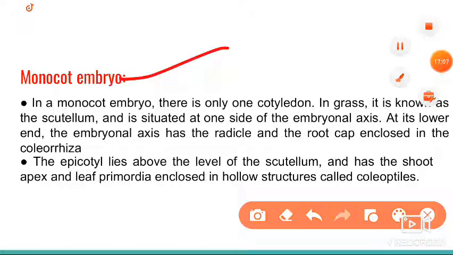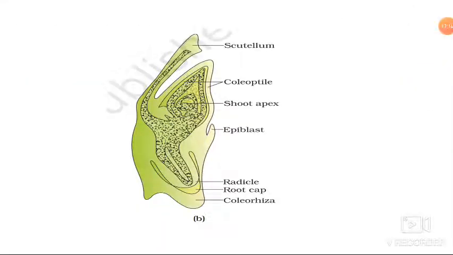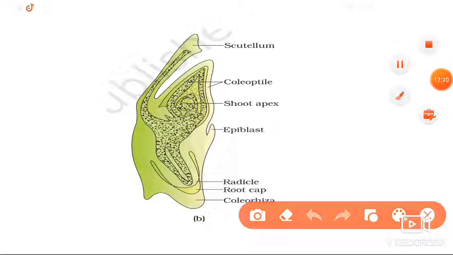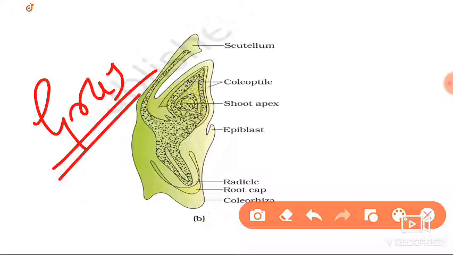Okay, you can see the structure of the monocot embryo, and these are all the points about the monocot embryo. Here you can see first the structure. This is the structure you are observing here, that is the monocot embryo, or you can take grass. The monocot embryo and the grass embryo are the same.